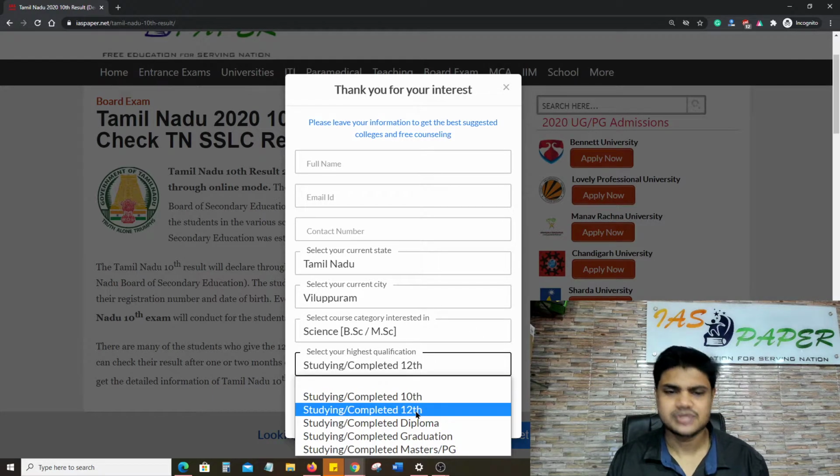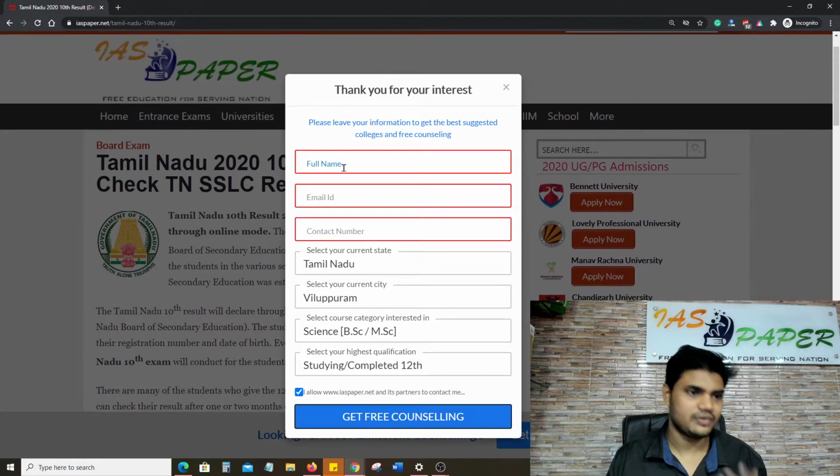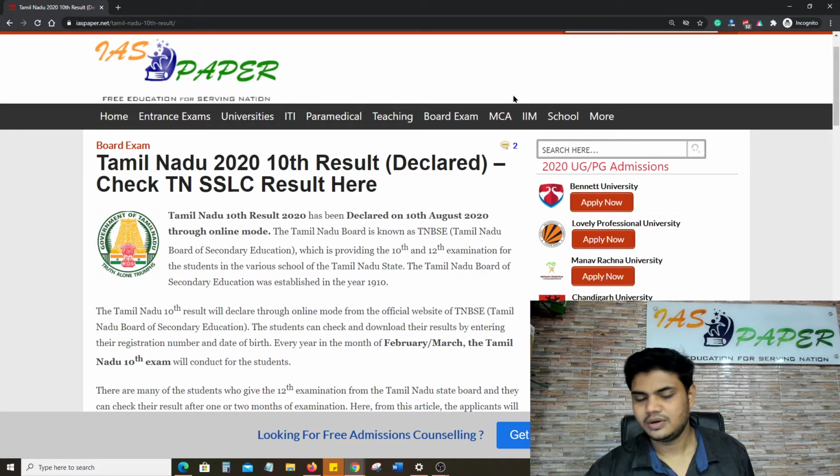Okay, and get free counseling. From this you will get all the updates on the Tamil Nadu 2020 10th result, and also updates from various institutions, colleges and universities that will be providing admission into 11th. So it is very important that you fill in this application form, which is free of cost.